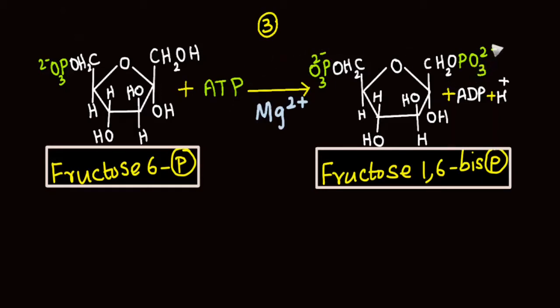And due to the addition of the phosphoryl group to the first carbon, there is displacement of a proton into the medium. This step is an irreversible step and is known as the committed step of glycolysis because once there is formation of fructose 1,6-bisphosphate, it will definitely proceed with the rest of the steps in glycolysis. This reaction is known as a phosphorylation reaction,